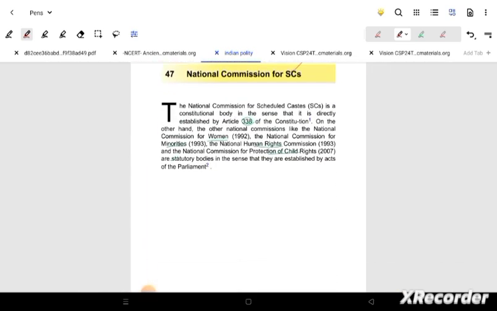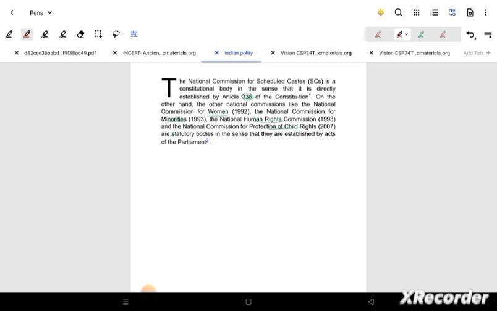Now talking about the National Commission of SC. Starting again, the National Commission of SC, NCSC, and NCST. Previously these two were a joint body, and this was under Article 338.